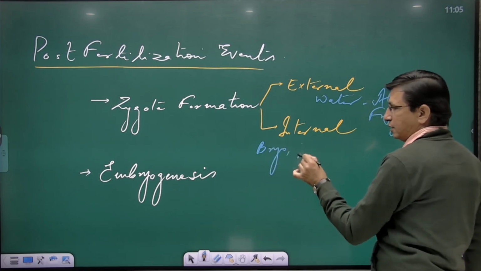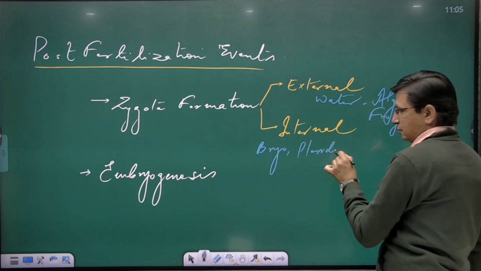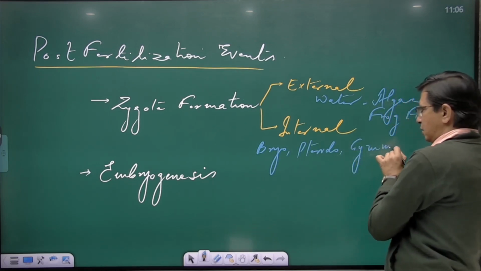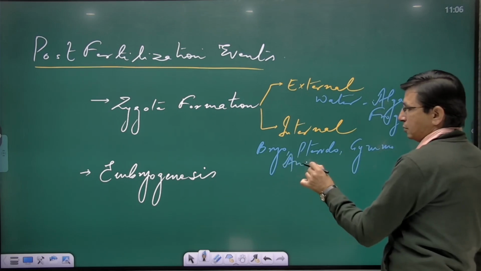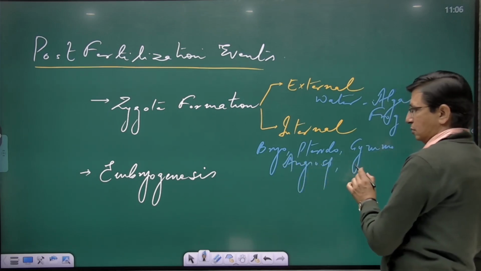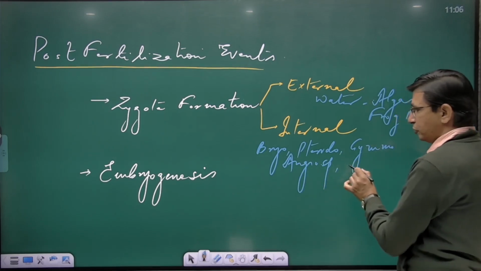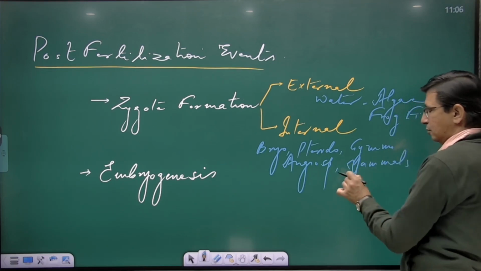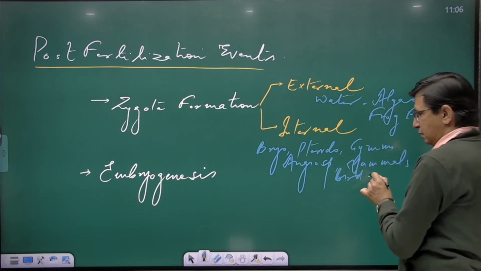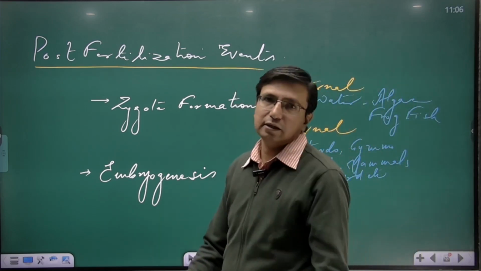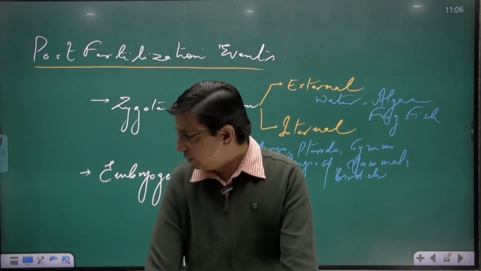Bryophytes, pteridophytes, gymnosperms, angiosperms, and zygote formation in mammals, birds, etc. The zygote formation is inside the female's body.